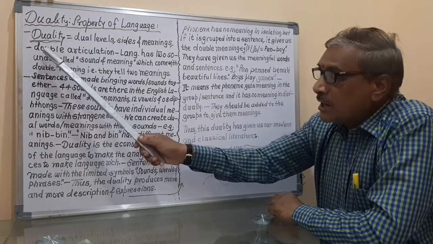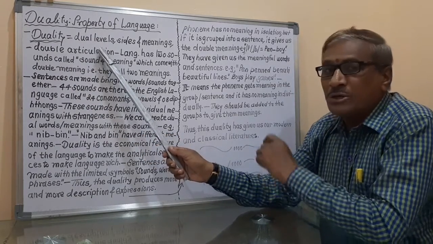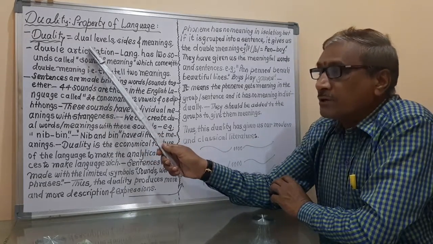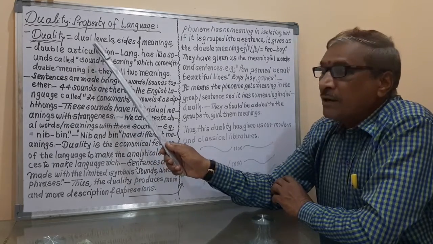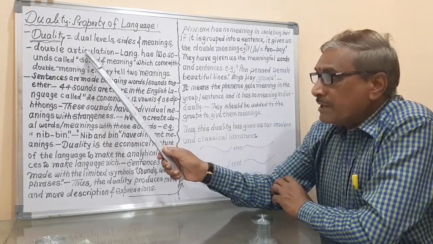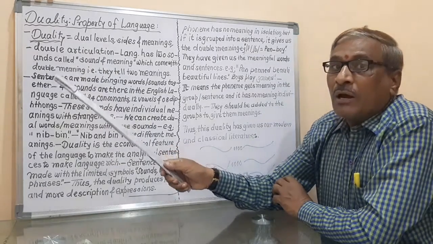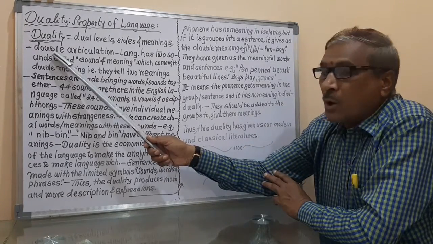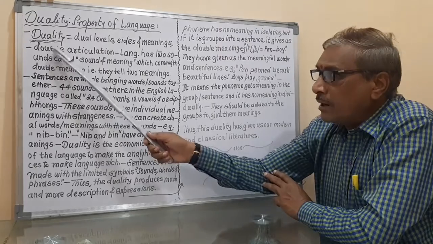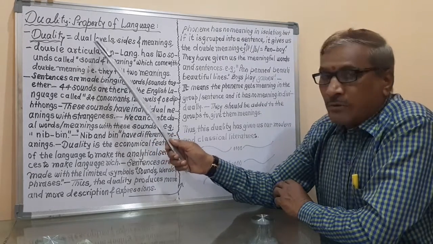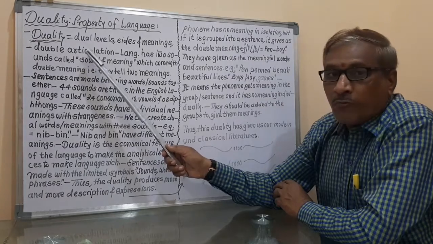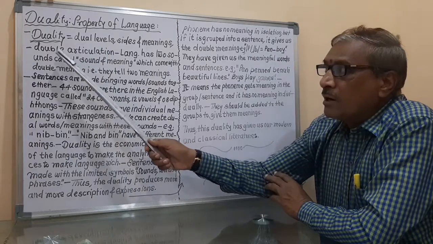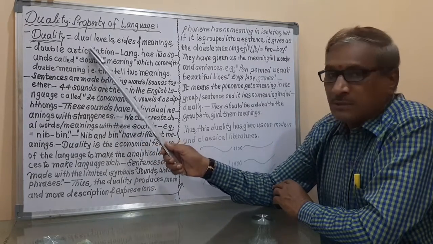So the next is double articulation. It means that the language has double articulation. Articulation means the double pronunciation. It means that a word like W is pronounced as double. That is called double articulation. We have to articulate that word double. That is called double articulation.